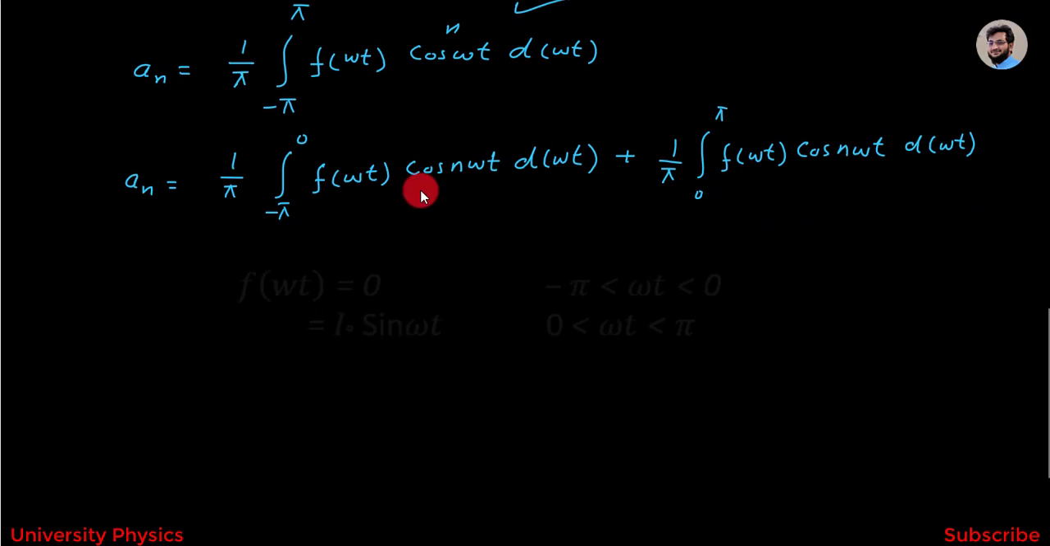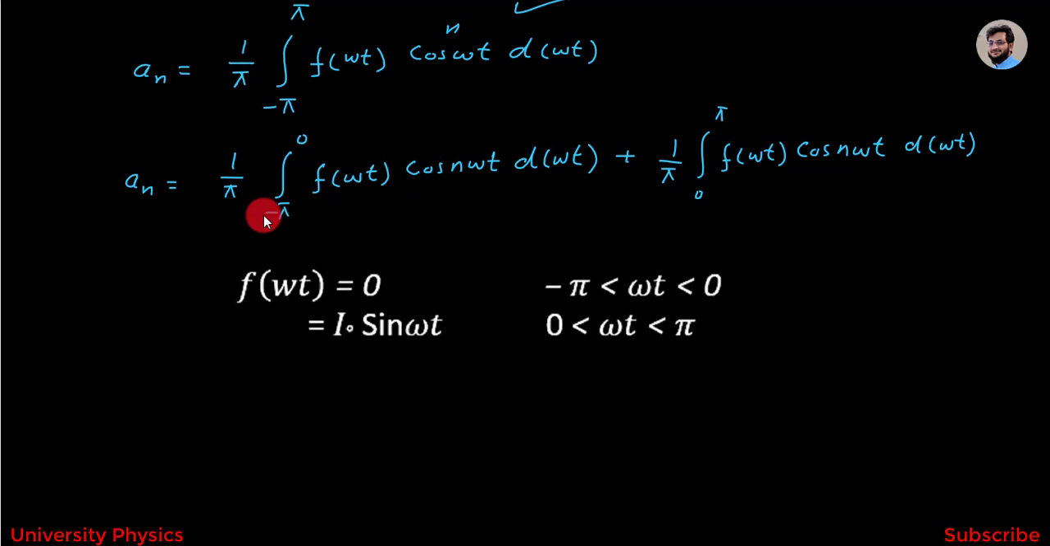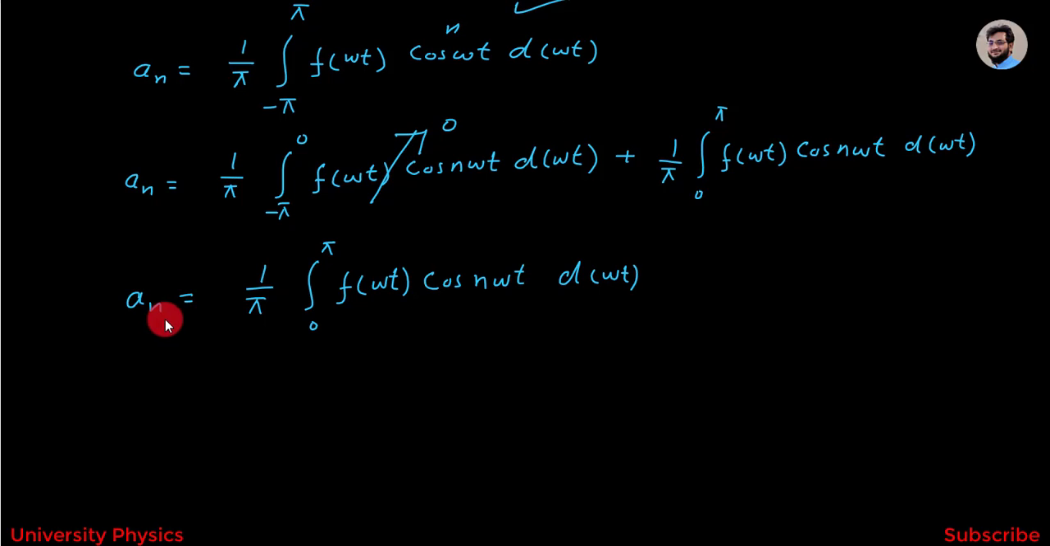Now by the definition of half-wave rectifier, when the limits are from minus pi to 0, then f of omega t is equal to 0. So this whole term is equal to 0. And when the limits are from 0 to pi, f of omega t is equal to I naught sine omega t. So this can be written as an is equal to 1 over pi integration from 0 to pi f of omega t cos n omega t d omega t.